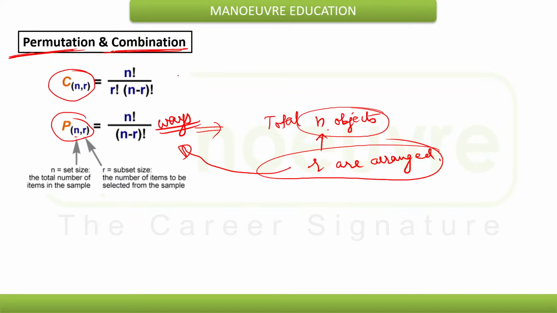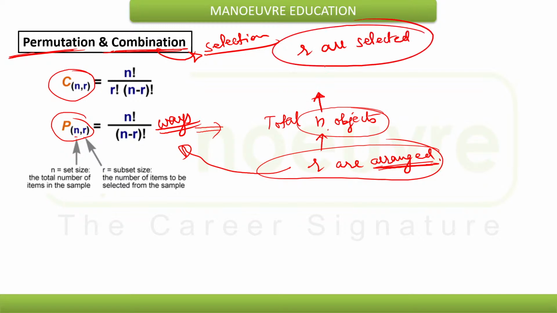Now what is combination? If in permutation the word arrangement is important, in combination the word selection is important. Suppose there are total n objects and r objects are selected out of them. In how many ways can this selection happen? That selection can happen in n factorial upon r factorial into (n minus r) factorial ways.